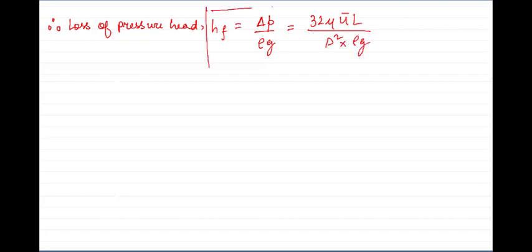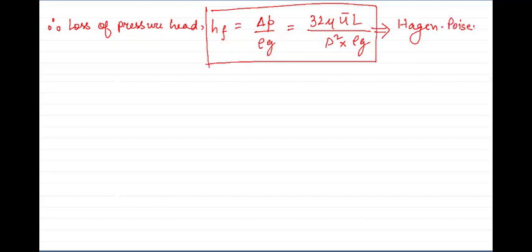So this is nothing but the Hazen-Poiseuille formula. It is a very important formula. It has been asked many times in your exams. You are to derive this formula, and based on it many derivations will also come, and numericals will be a must in your question papers.